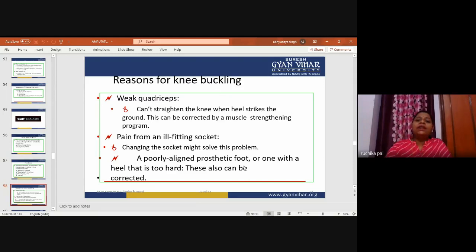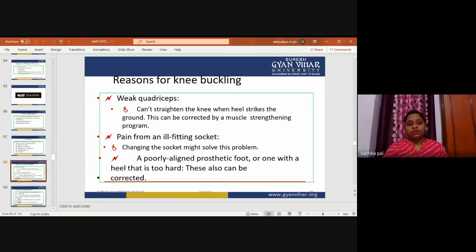Now, a poorly aligned prosthetic foot, or one with a heel that is too hard, can also be corrected. If the prosthetic foot is poorly aligned, or one with a heel that is too hard, we need to correct this. As with an ill-fitting socket, if the stump's fitting is not correct, the weight of the patient on that prosthesis is not perfectly aligned, so that can lead to knee buckling also.